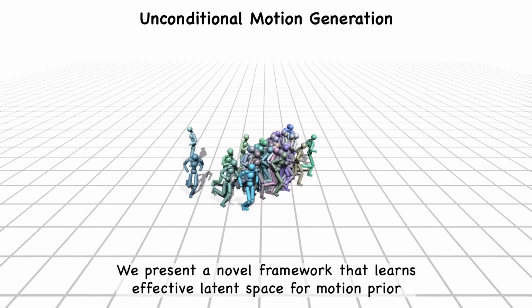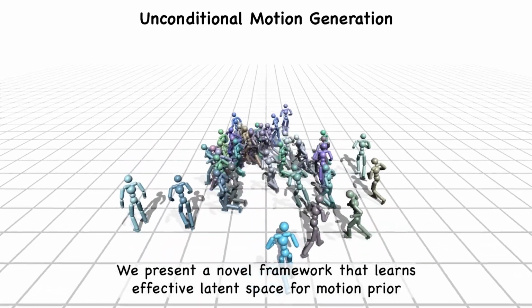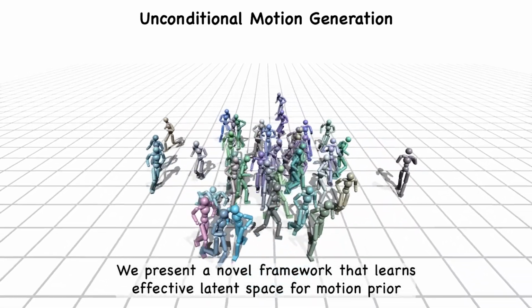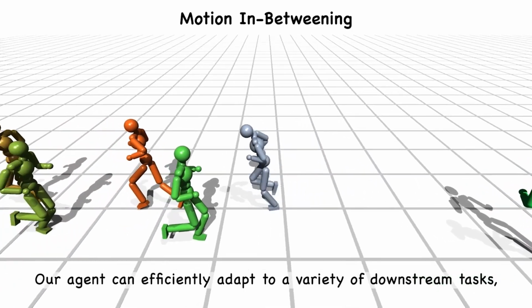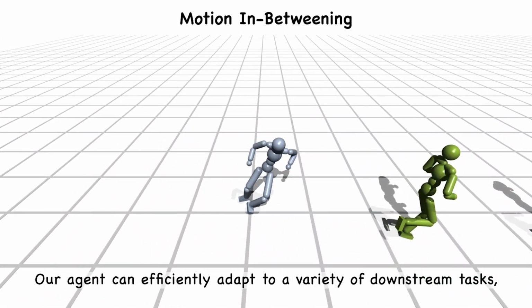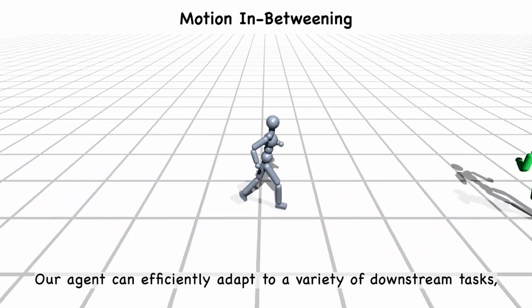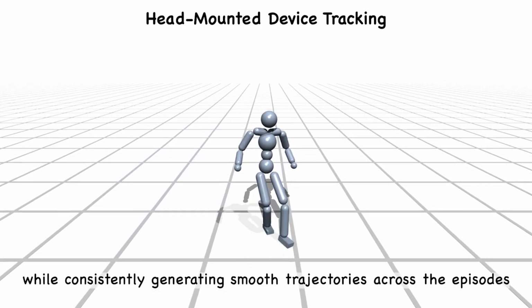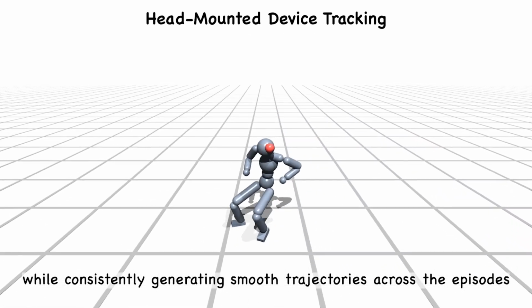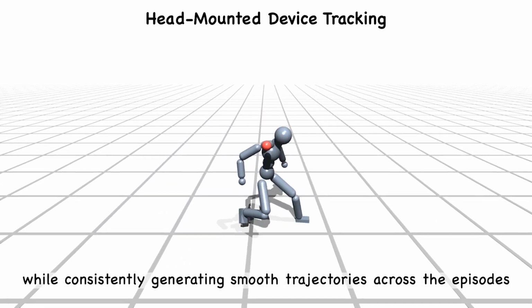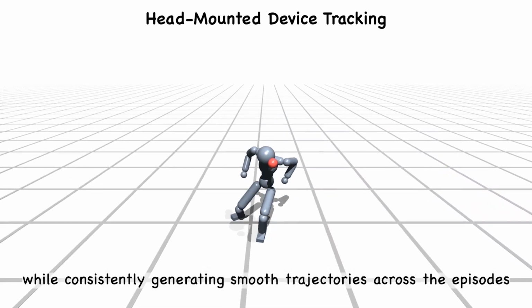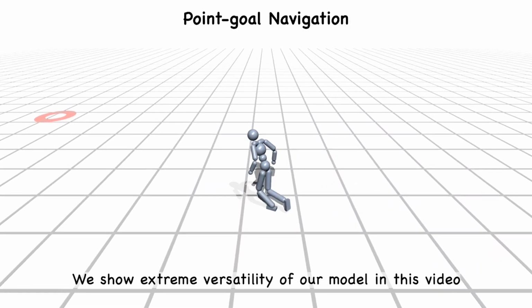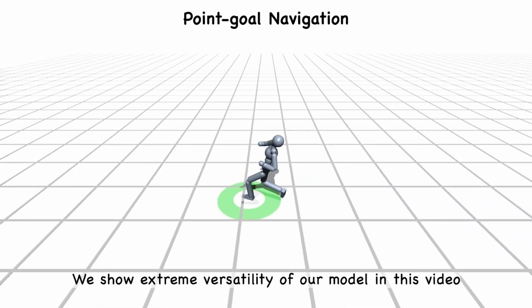We present a novel framework that learns effective latent space for motion prior. Our agent can efficiently adapt to a variety of downstream tasks, while consistently generating smooth trajectories across the episodes. We show extreme versatility of our model in this video.